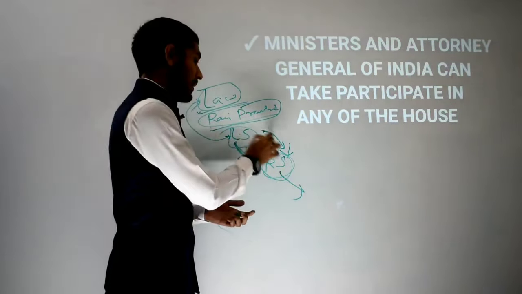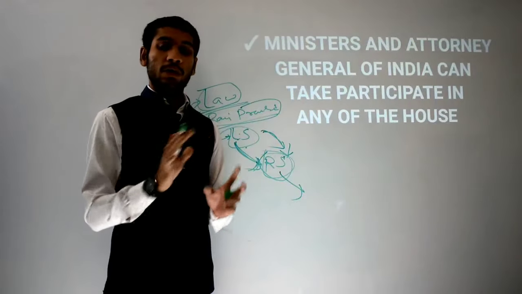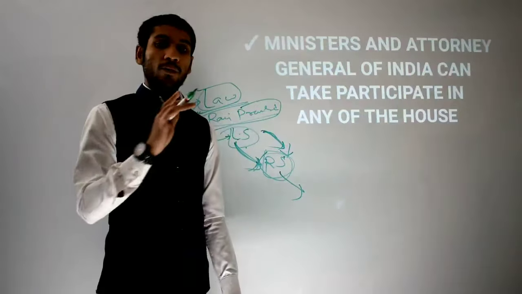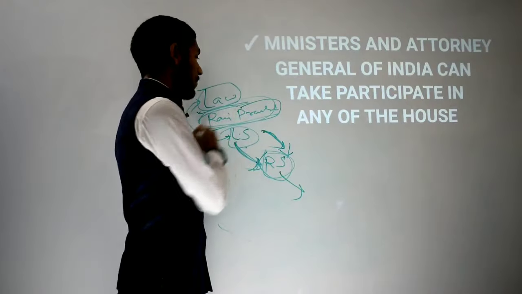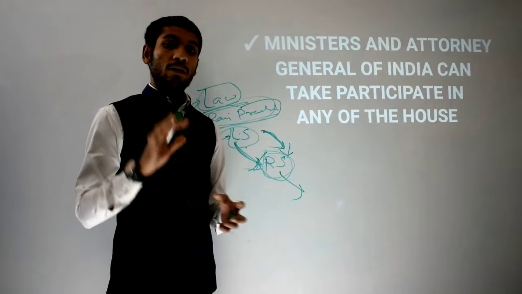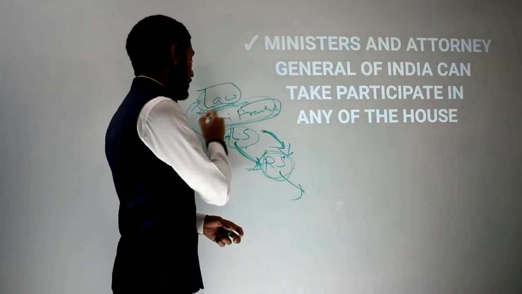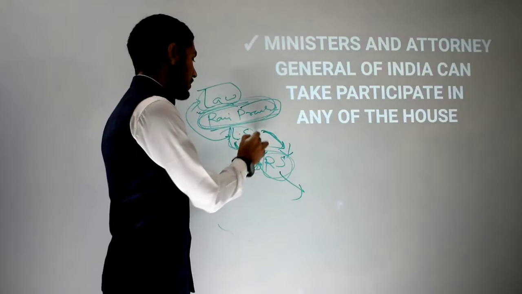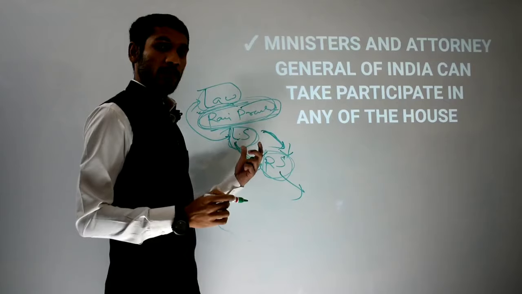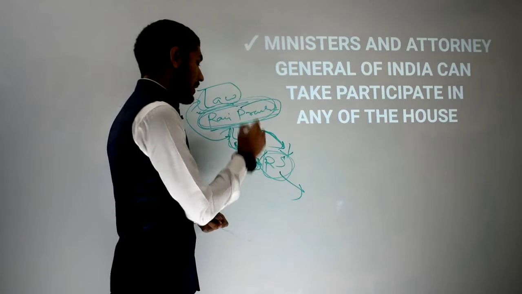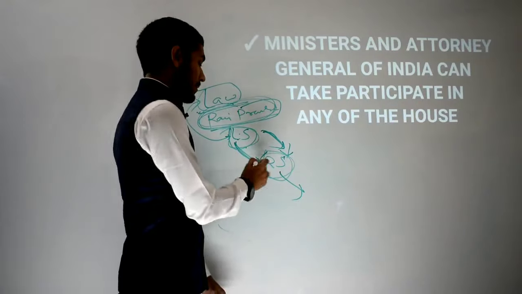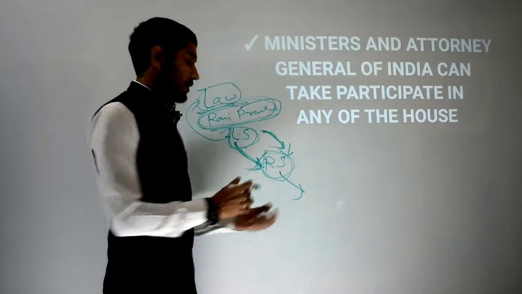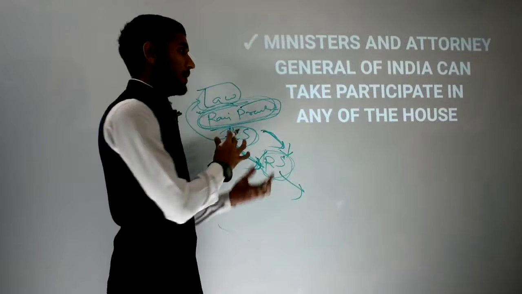In the other house where he is not a member, he can give his opinion, but whenever there is voting on any of the bills, in that voting this person will not be able to participate. This person can take part in parliamentary voting only in the house he belongs to. If he belongs to Rajya Sabha, then he can sit in Lok Sabha too, can give his opinions, can take part in proceedings, but cannot take part in voting in Lok Sabha. The same goes for Rajya Sabha too. I hope this is clear to all of you.